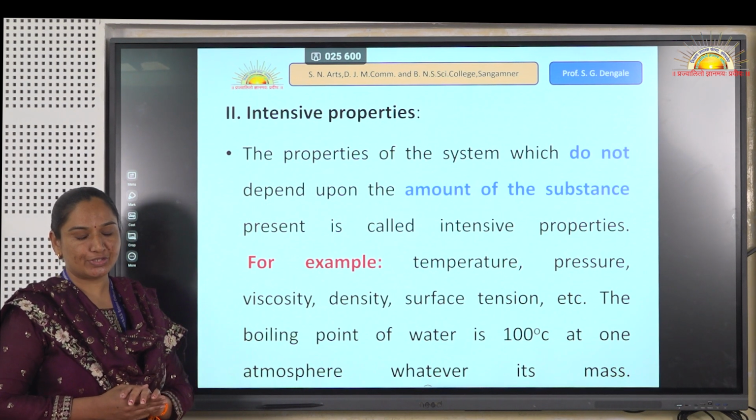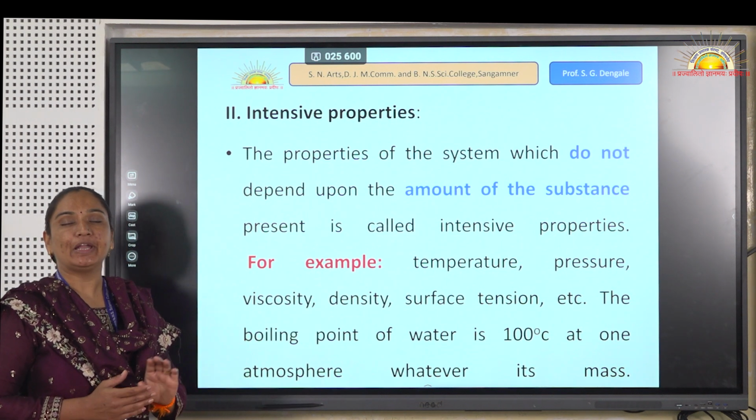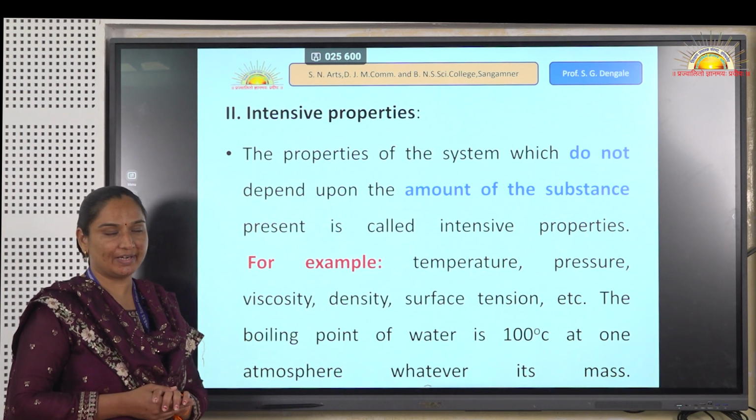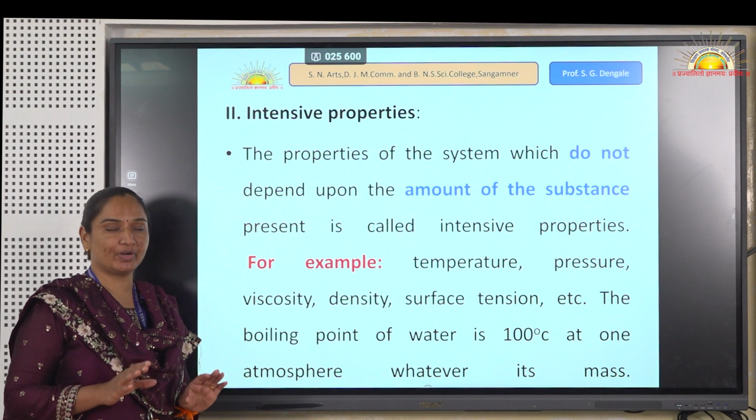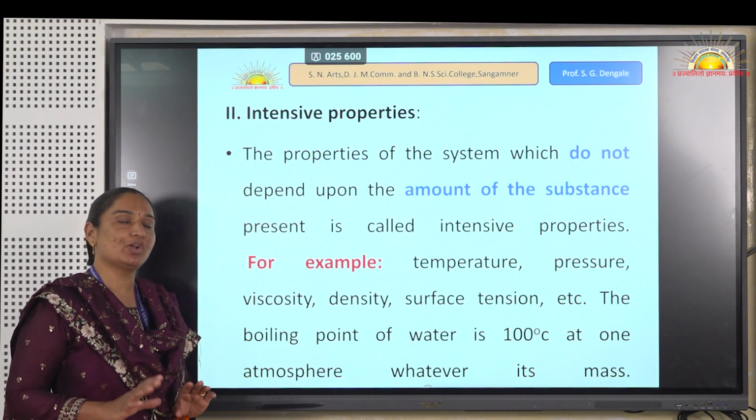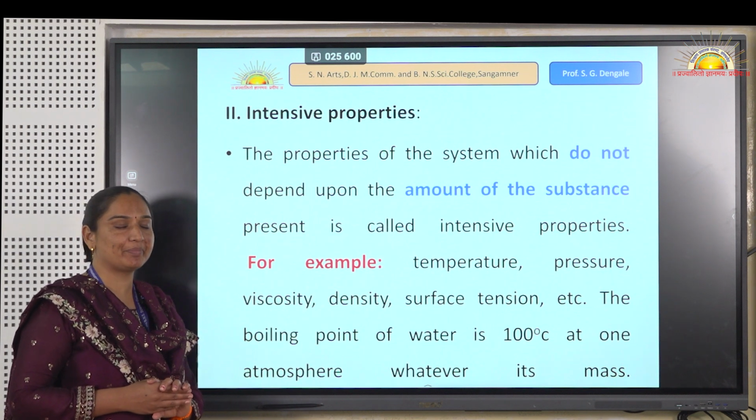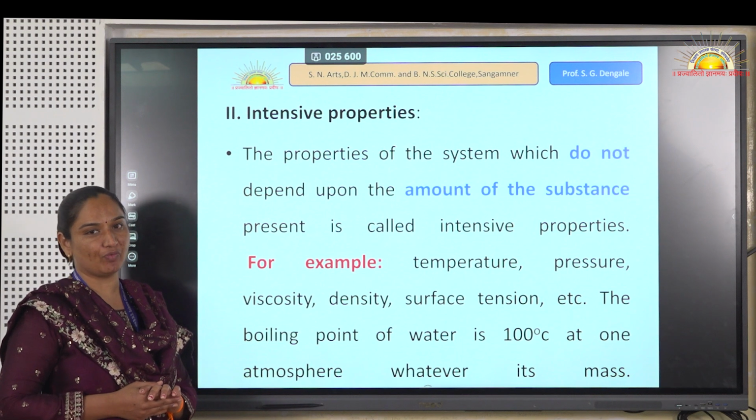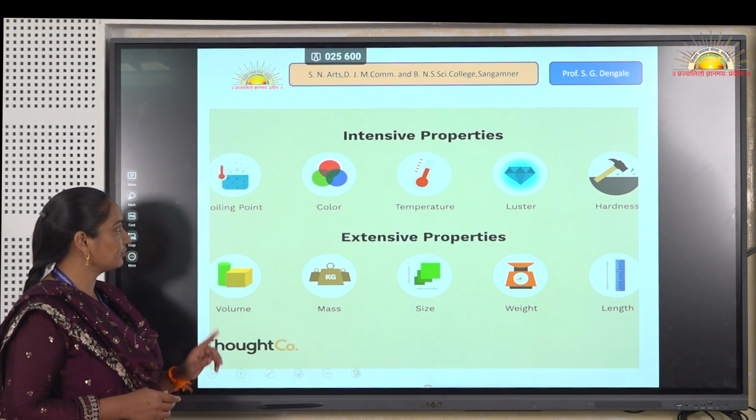Here, suppose we take the boiling point of water. If we take 10 ml of water, the boiling point is 100 degrees Celsius. If we take 1000 ml of water, the boiling point of the water is also 100 degrees Celsius. This means the temperature of the system is an intensive property, because it does not depend upon how much matter or substance is present in our system.